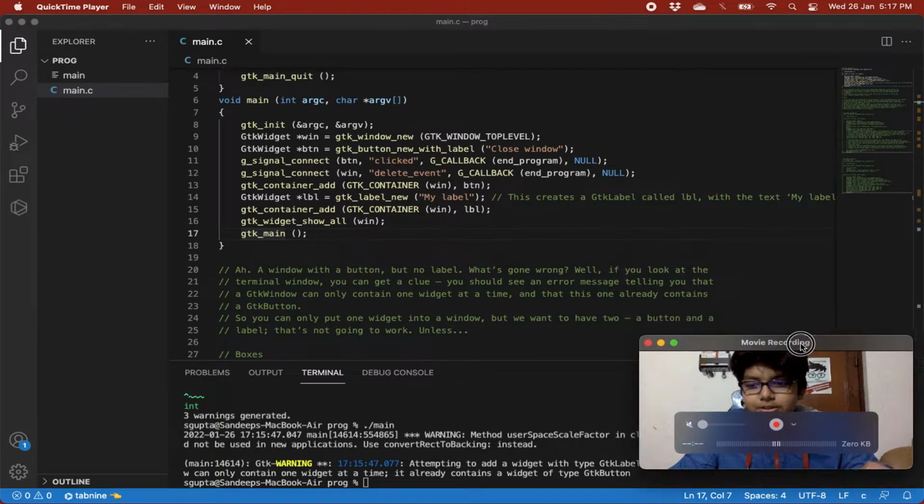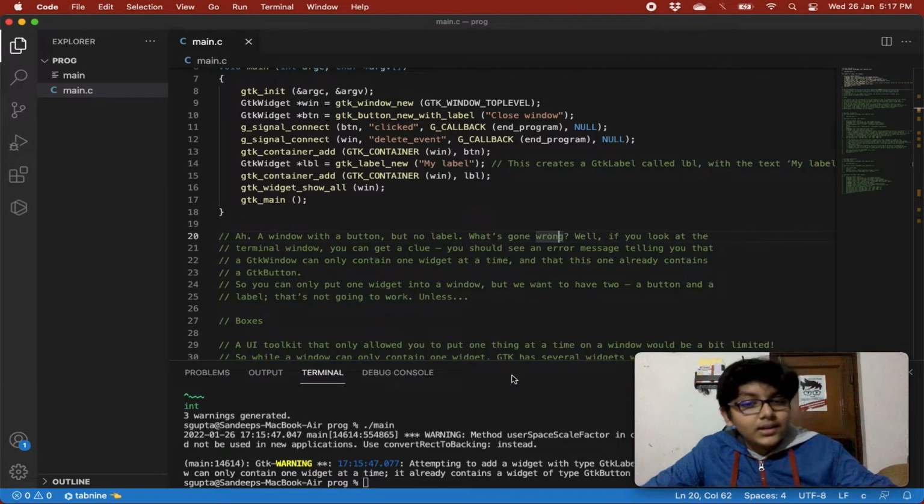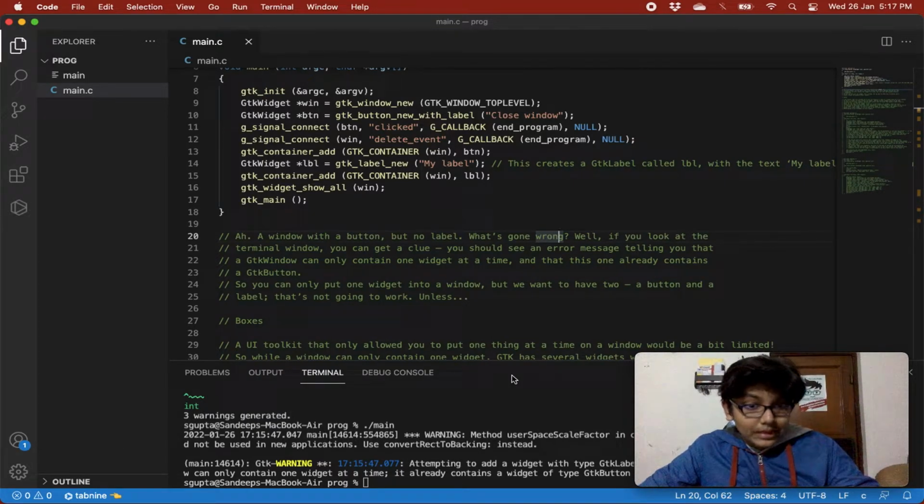How can we solve this? Let's further see how we can solve this. A window with a button but no label. What's gone wrong? Well, if you look at the terminal window, you can get a clue. You should see an error message telling you that a GTK window can only contain one widget at a time, and that this one already contains a GTK button. So we can see this same error message. So you can only put one widget into a window, but we want to have two, a button and a label. That's not going to work unless.